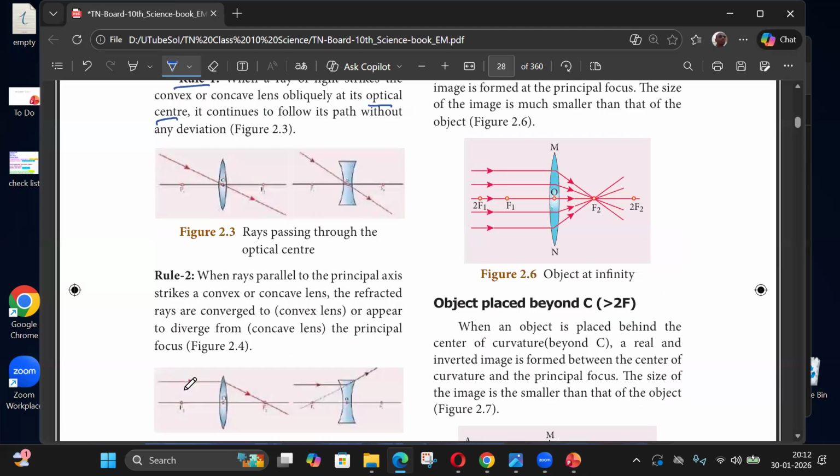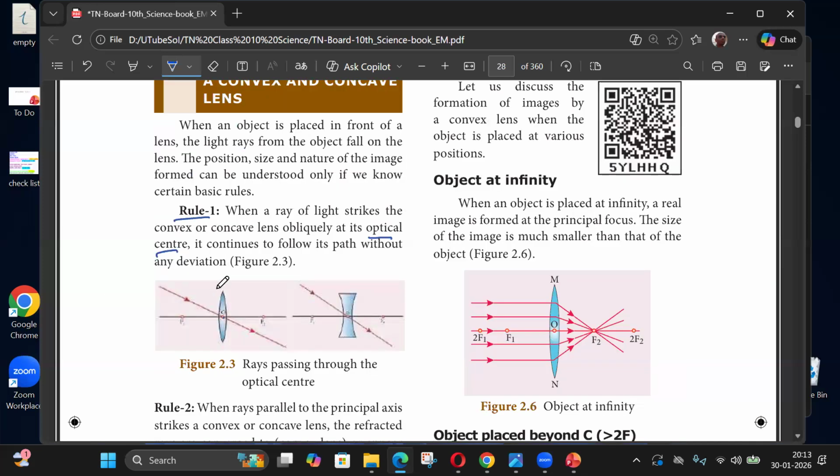Rule number two is a ray parallel to the principal axis. After refraction, it will pass through the focal point. The principal axis is a line with some sort of symmetry about it. First, it has to pass through the optical center, and it is also a symmetry line. You know what a symmetry line is? About this line, everything will look the same. For a circular disc, this vertical line is the symmetry line or axis of the disc. Similarly, this lens is like a disc, thicker in the middle and thinner at the edges, so we'll have an axis of symmetry. That is called the principal axis.